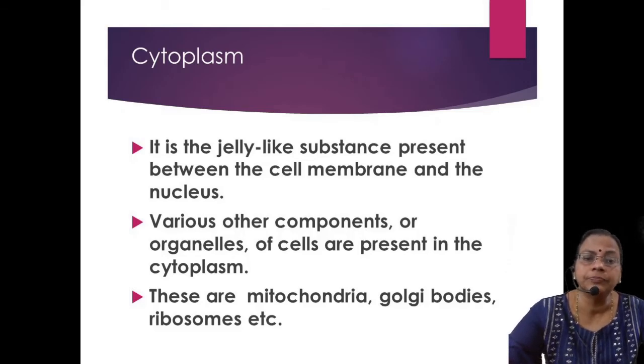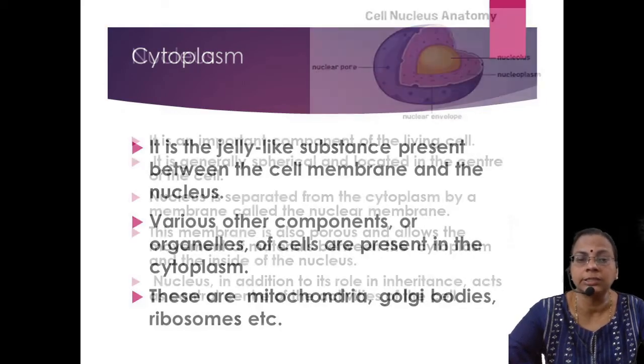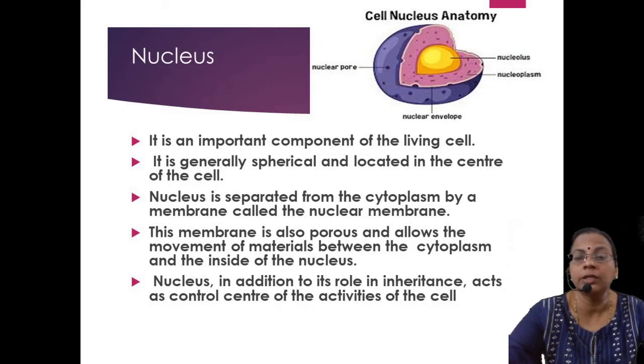And here and there various components, the organelles, will be scattered: mitochondria, ribosomes, vacuoles, Golgi bodies, etc., surrounding it. When we concentrate more on the nucleus, it is the most important component in the cell, because